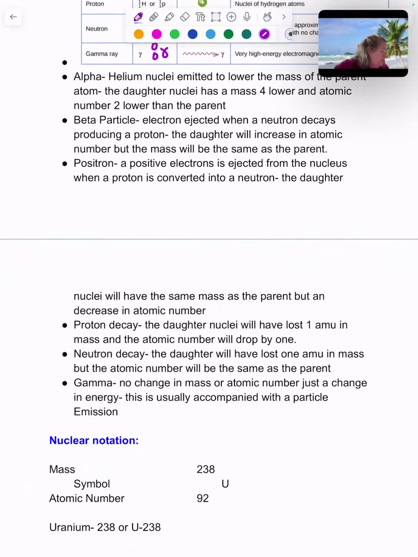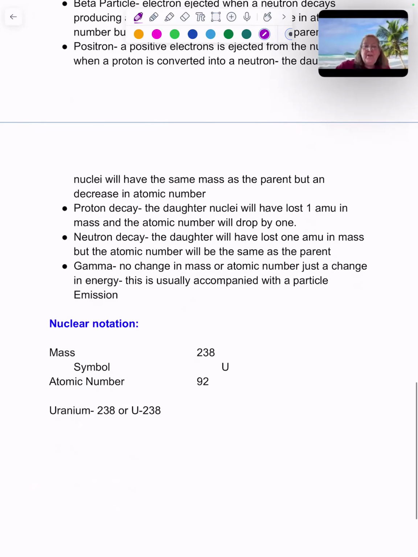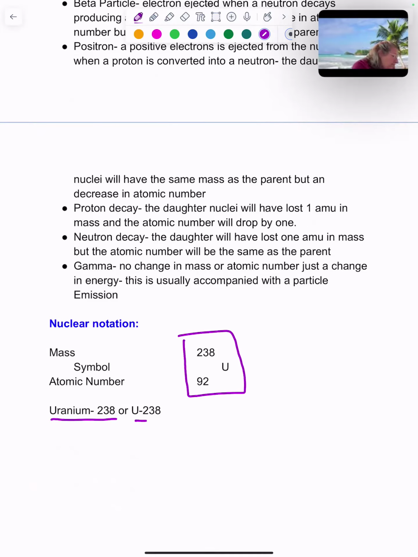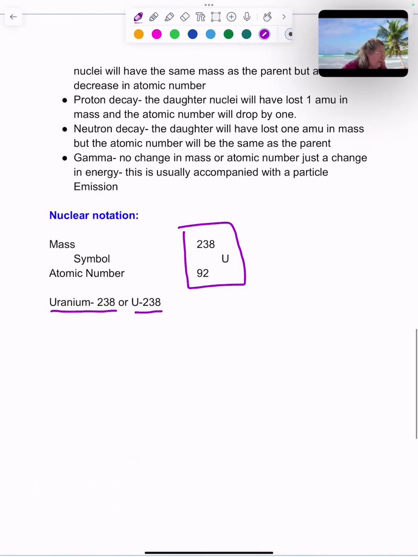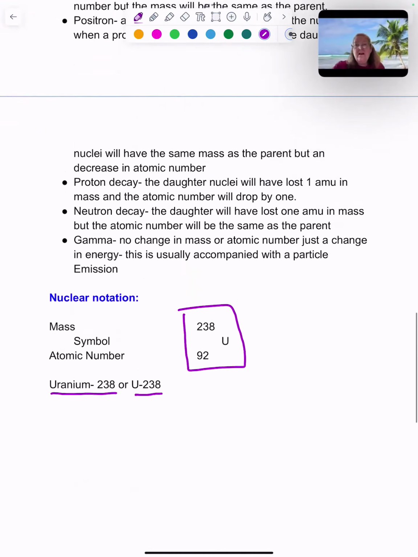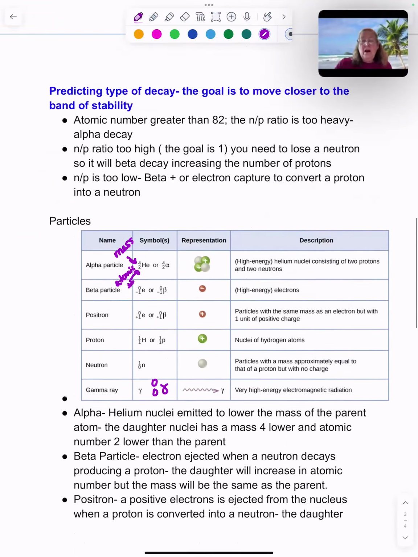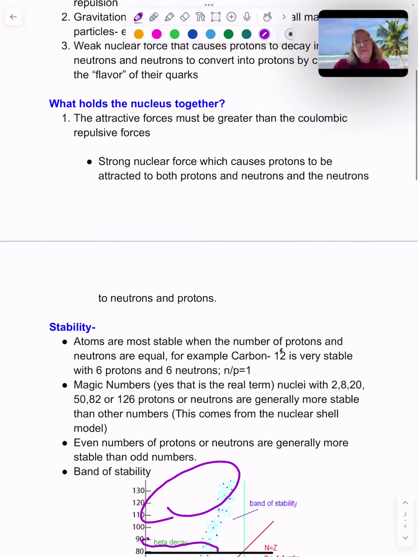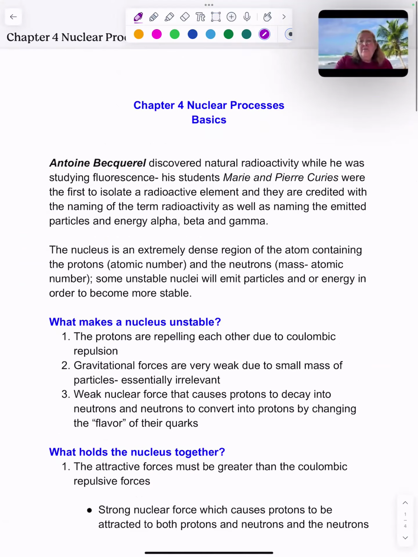So in our nuclear notation, and we already kind of went over that a little bit here, that top number is mass, the bottom number is the atomic number. So this is what we call isotope notation or symbol notation. We can also list it as the name with a dash and the mass, or even the symbol with the mass if we're in a hurry. So that was the basics of getting us started into our nuclear processes. I hope this helped. And in the next video, we're going to talk about how to do the actual equations with alpha, beta, and gamma, positron and neutron.